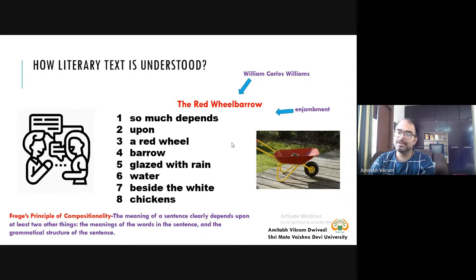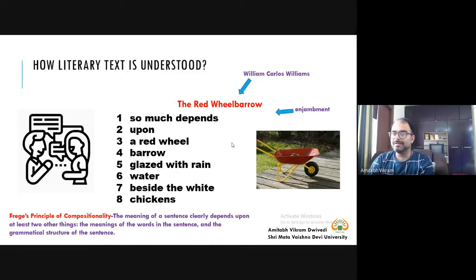That is to say, we know the meaning of individual words that are used in this poem, and the grammatical structure of the sentence, that is, how these words combine to make a meaningful sentence. So we understand this one line sentential poem: so much depends upon a red wheelbarrow glazed with rain water beside the white chicken.